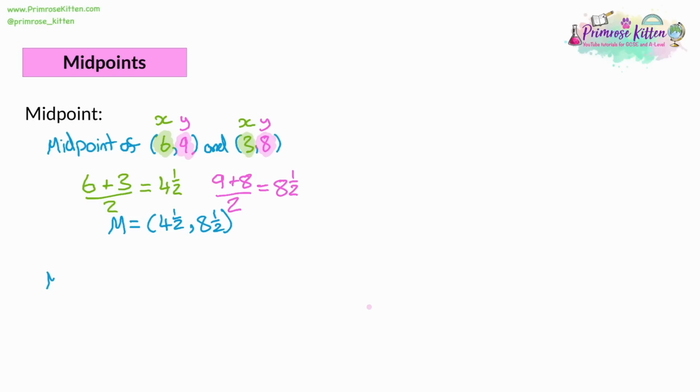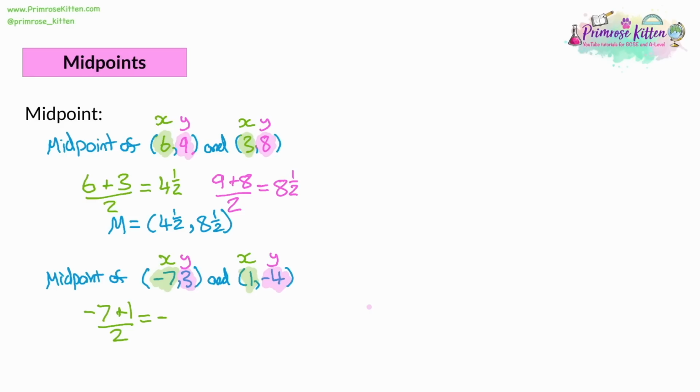Another example, we're going to find the midpoint of, so let's have some negative numbers this time. So -7, 3, and 1, and -4. So again, we're going to have our x coordinates, we're going to have our y coordinates, and we're going to look at them separately. So x coordinates first, so -7 plus 1. Don't worry about which way around you add these together, you'll always get the same answer. -7 plus 1 is -6, and divide it by 2 will give us -3.